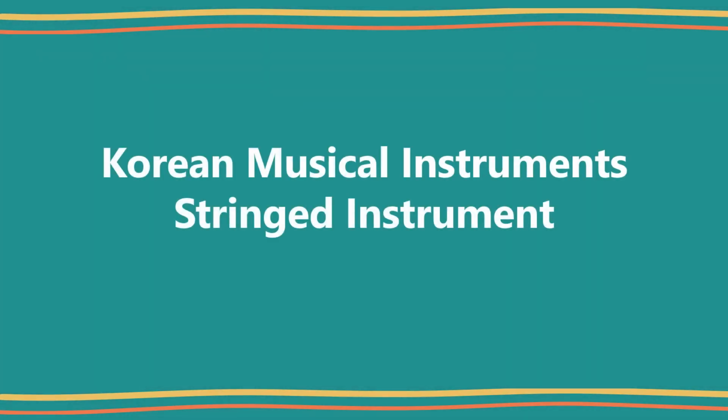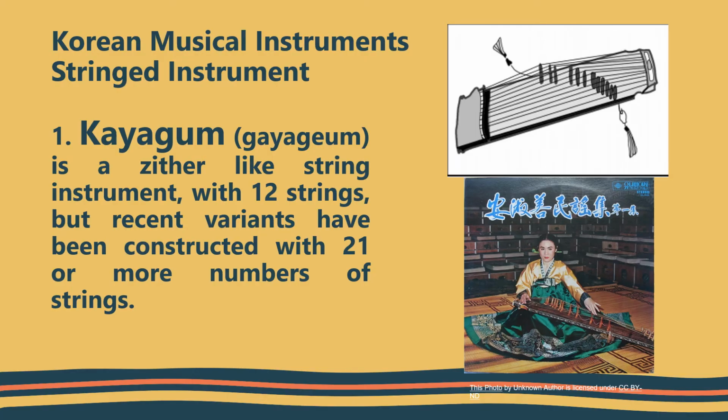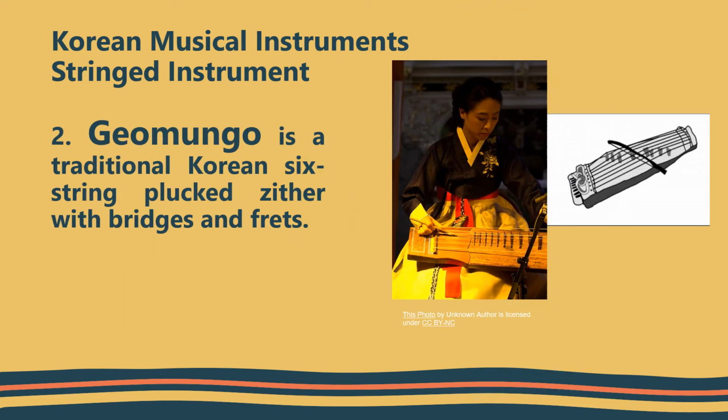Korean musical instruments. String instrument. Kayagum. Kayagum is a zither-like string instrument with 12 strings, but recent variants have been constructed with 21 or more strings. Jamungo. Jamungo is a traditional Korean black zither with bridges and frets.